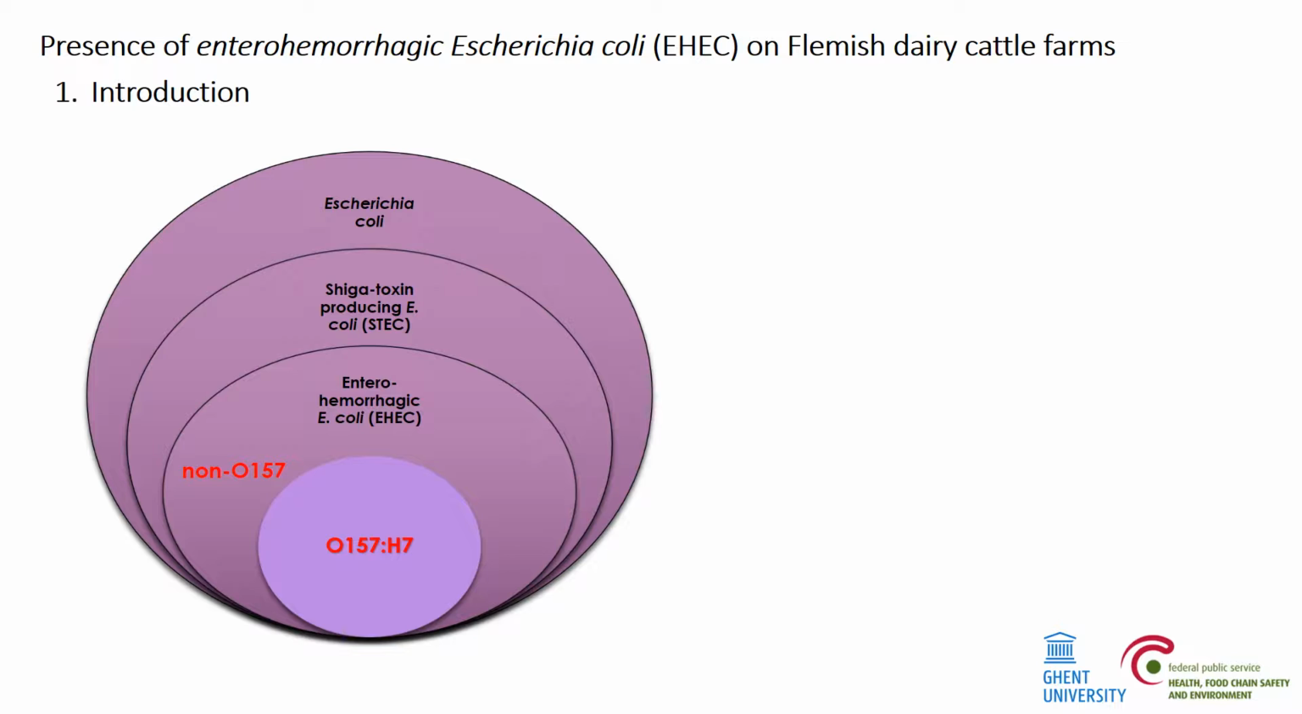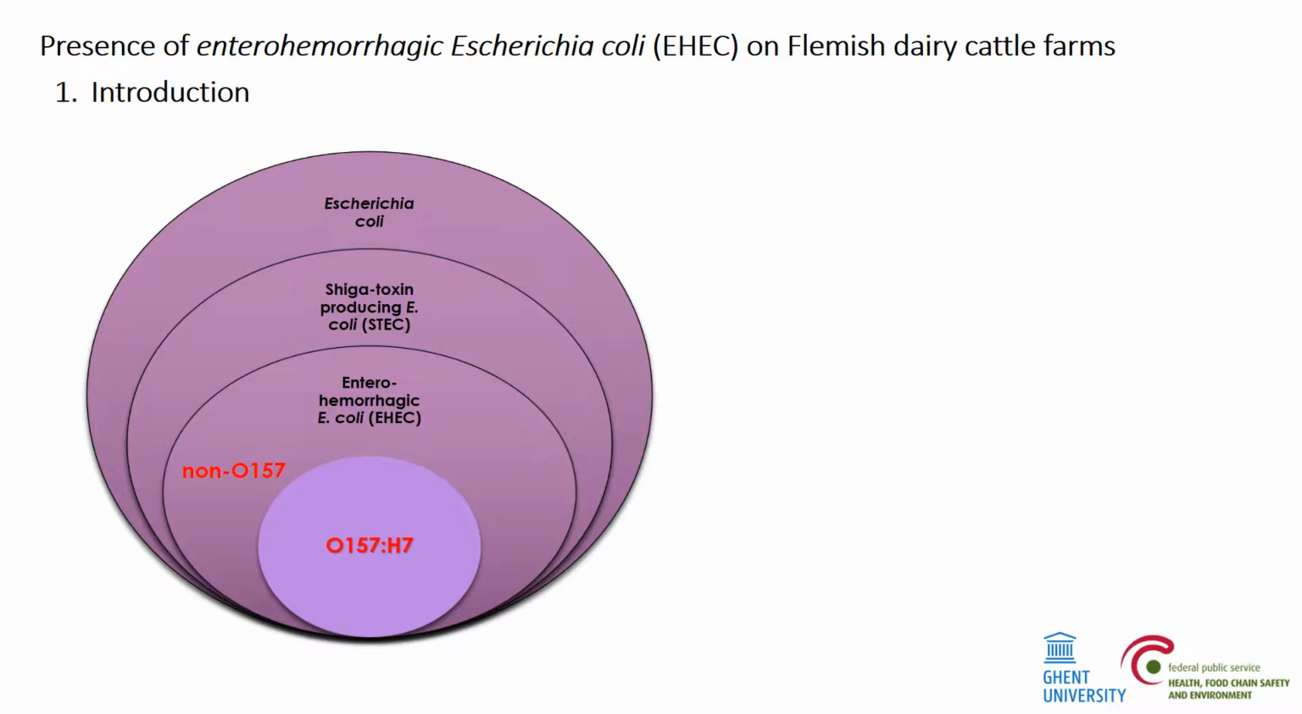Escherichia coli is a gram-negative rod-shaped bacterium belonging to the family of Enterobacteriaceae. The majority of E. coli are commensals in the gastrointestinal tract of humans and warm-blooded animals. However, some pathogenic strains have acquired the ability to cause severe disease.